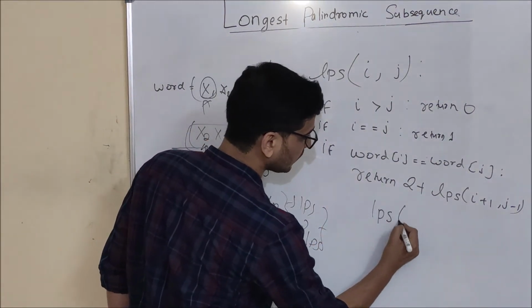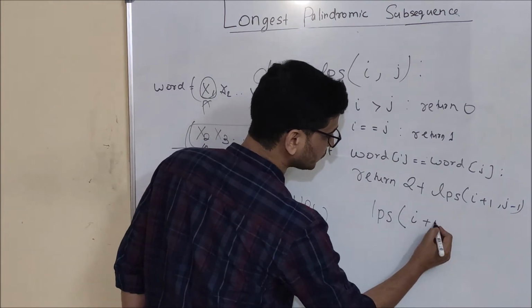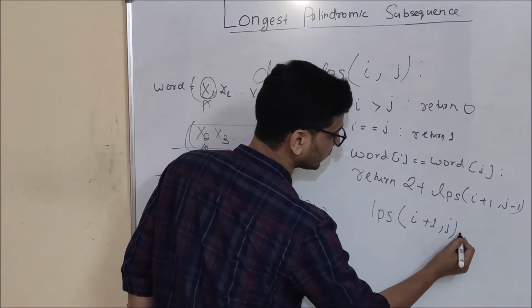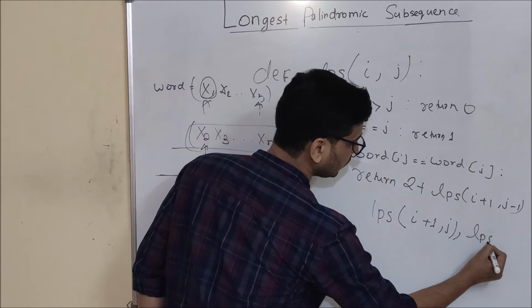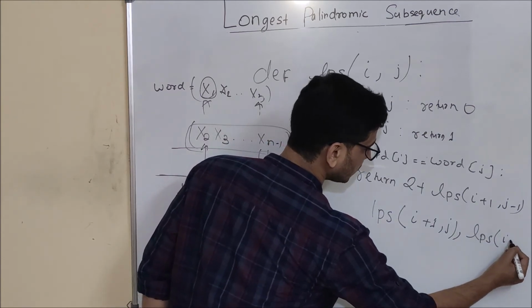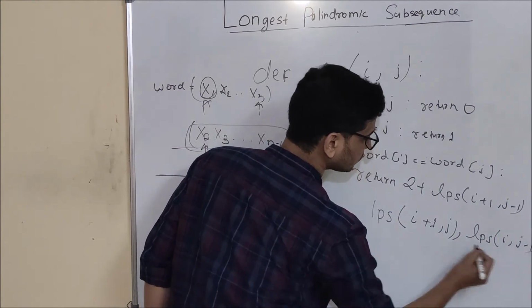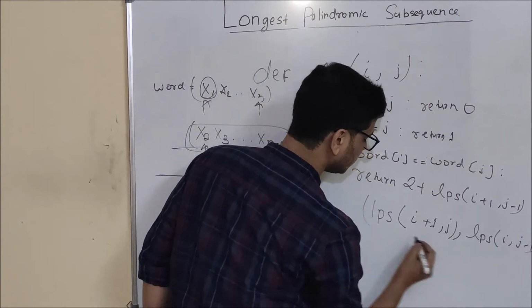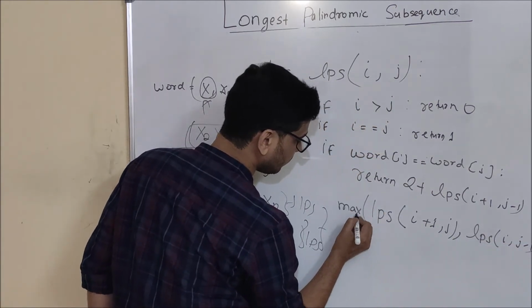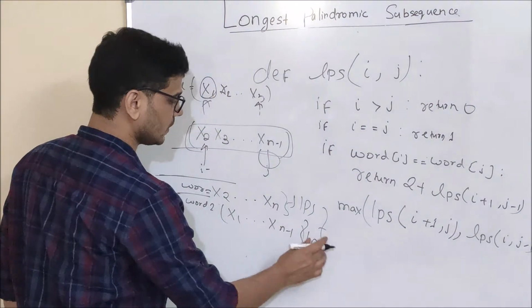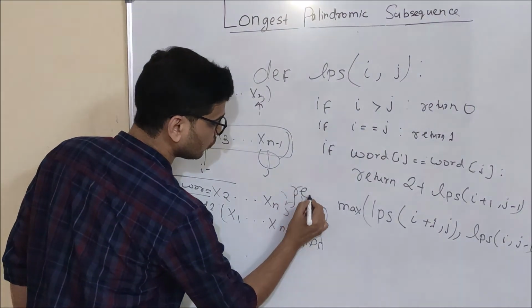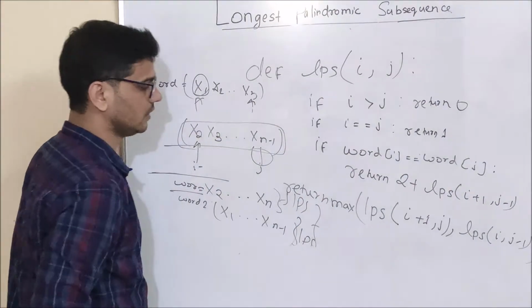First of all, I will make a call to LPS of i plus 1, j, and again I will make a call to LPS of i, j minus 1, and finally we will pick the maximum and return this value.